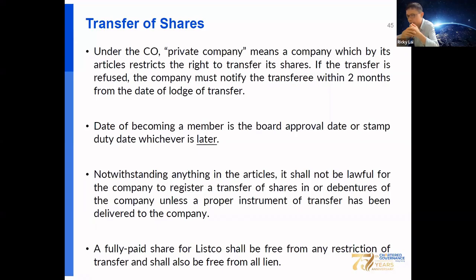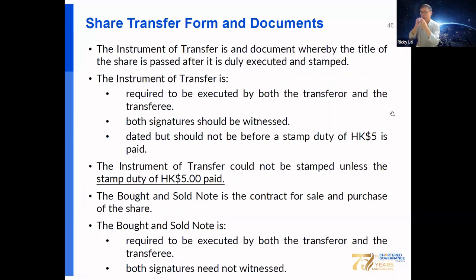And fully paid shares shall be free from any restriction of transfer and shall also be free from all liens. For the transfer of shares, there are share transfer forms and documents which include instrument of transfer and bought and sold notes. Instrument of transfer is the form of transfer from the transferor to the transferee, which also includes the stamp duty of $5. The bought and sold note is the contract note for sales and purchase of the shares.